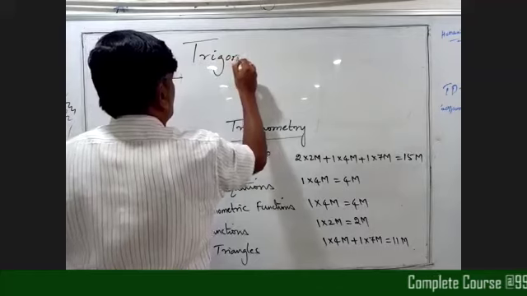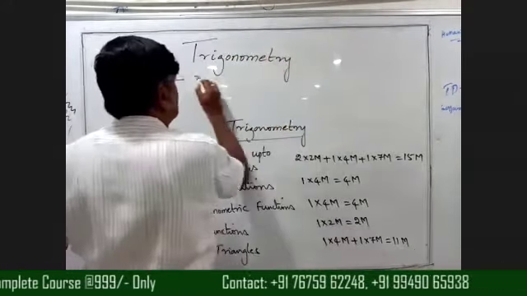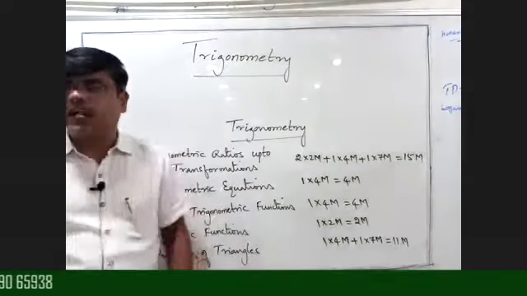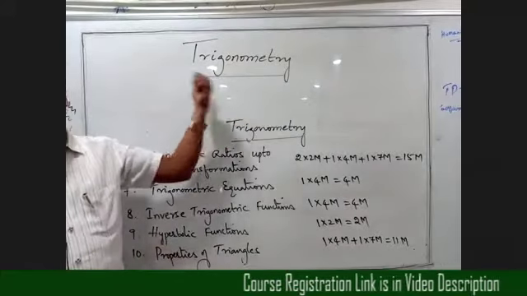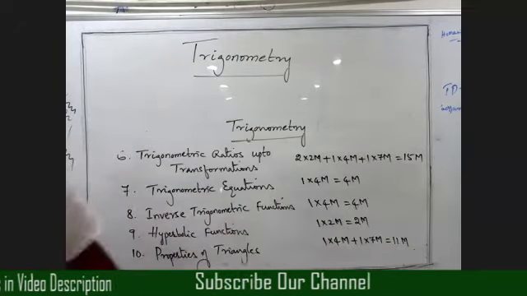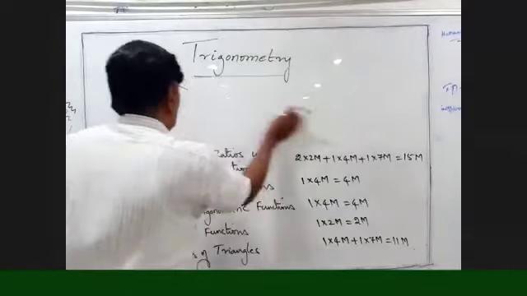Trigonometry. First, I will give some basic concepts, beta. I think I already explained in the foundation classes. So once again I will repeat the concepts. Okay, beta. Right? Trigonometry. First, I am starting the topic trigonometry, beta.